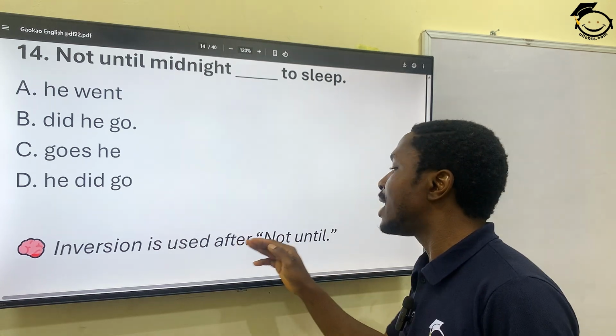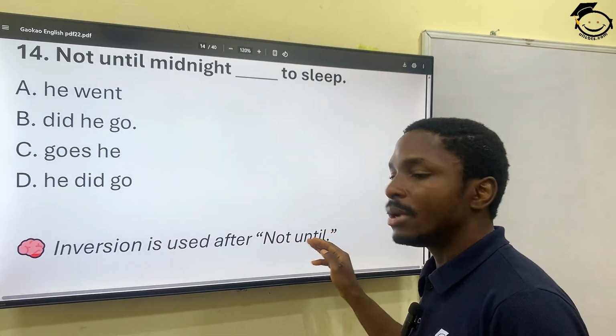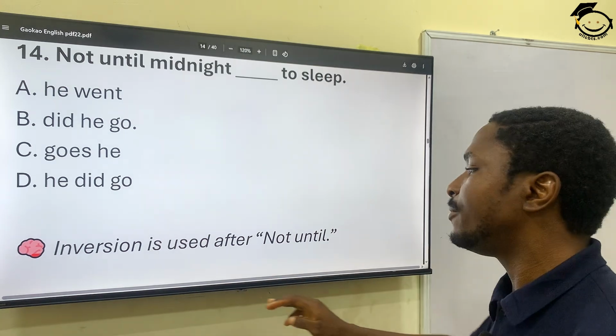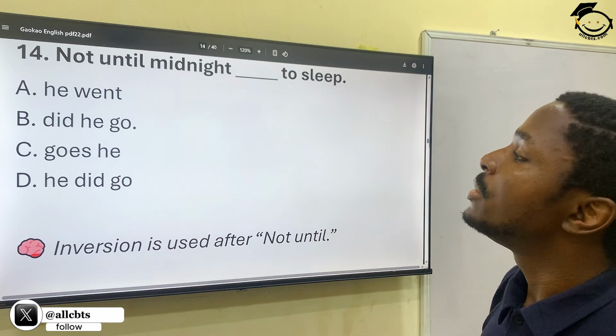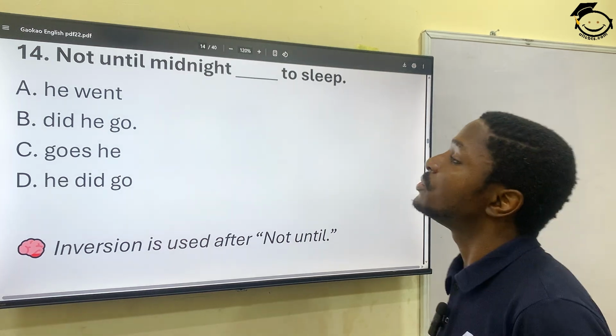Inversion is used after not until. This is also another rule. I gave you one rule before. So inversion is used after not until. So not until midnight did he go to sleep.